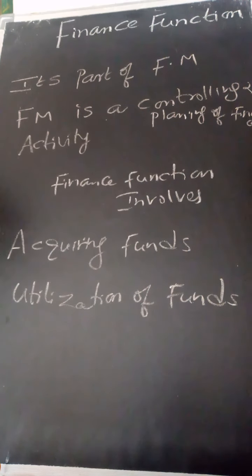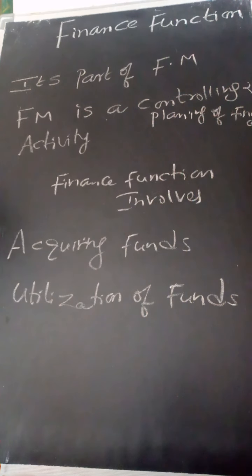Then third one is increasing the profitability. Means always the finance manager has to see that the profit of the organization will grow quarter on quarter, year on year, likewise. Without profit, it is very difficult for an organization to survive. Means profits will boost the company activities. Means third important function is like increasing the profitability.